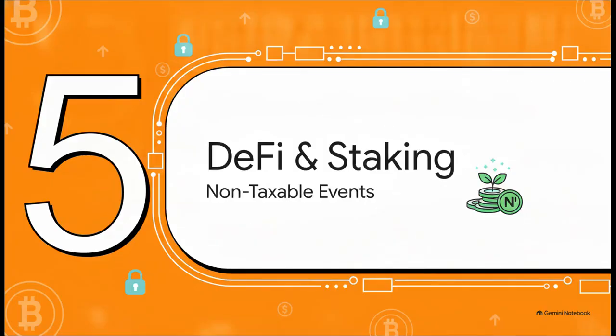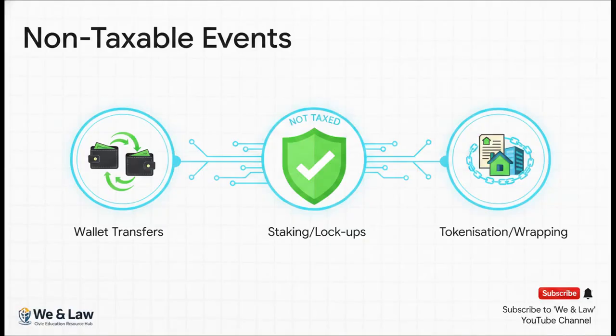Finally, let's explore Section 5, DeFi, staking, and wrapping. This is where things can get a bit tangled, so let's unpack the legal treatment of decentralized finance and wrapped tokens. According to Section 7.2, there are a few things that are generally non-taxable events. These include merely making transfers between your own wallets, placing your tokens into staking or validation lockups, or the tokenization of real-world assets, which we in the space usually just call wrapping.